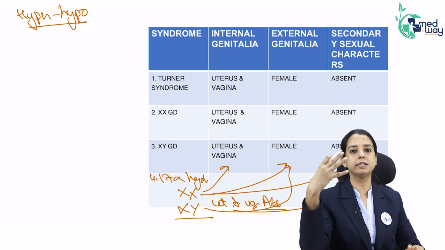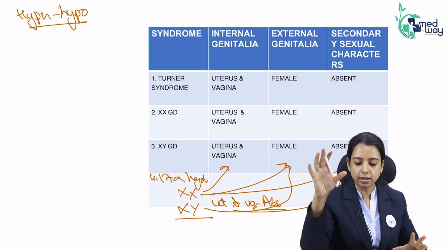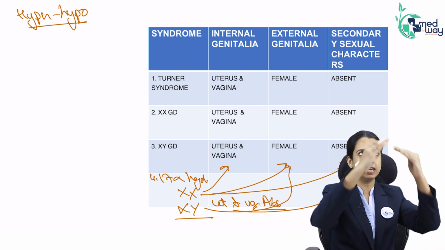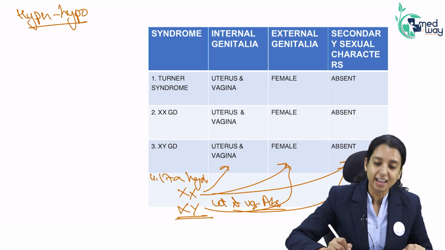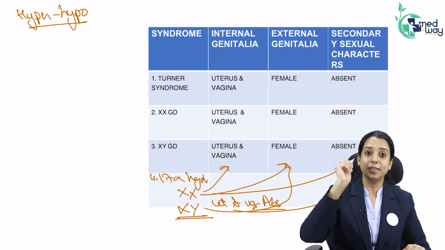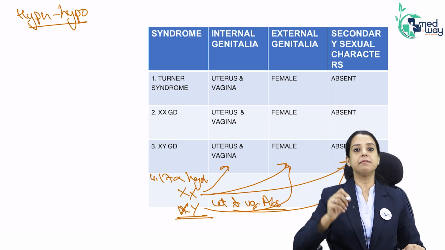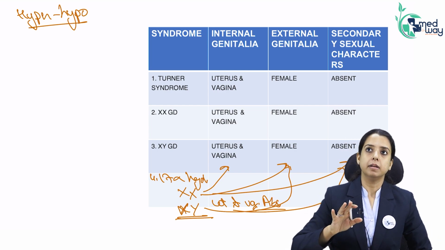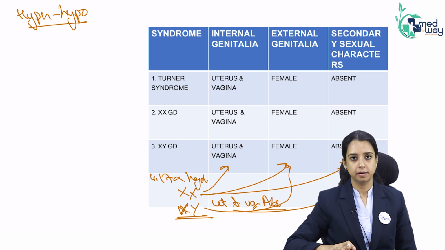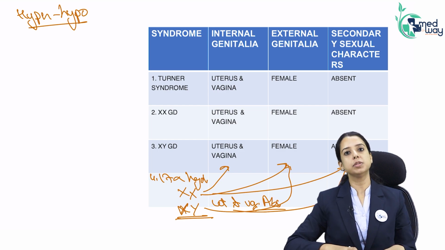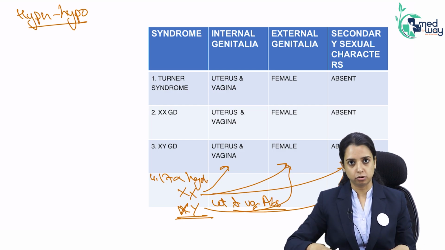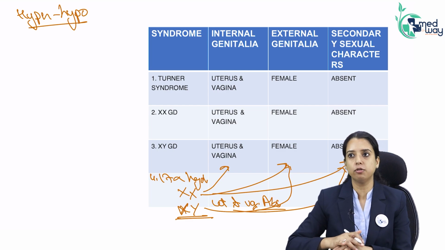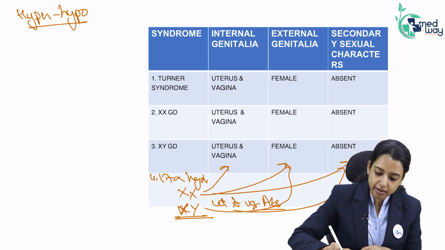So whenever the question is trying to say uterus and vagina absent, they will say on examination, vagina ends in a blind pouch. It means there is nothing above. This is the only cause. Has this been asked in a question? Yes. A girl came with primary amenorrhea, absent secondary sexual characters, and FSH-LH were high. On examination, uterus and vagina were absent. So it was very confusing. FSH-LH are high, it is hypergonadotropic. How come uterus and vagina are absent? By default, uterus and vagina will be there. The answer was rare enzyme deficiency.